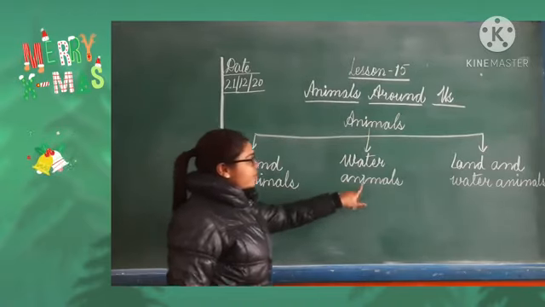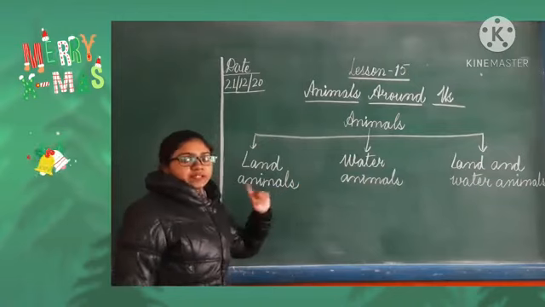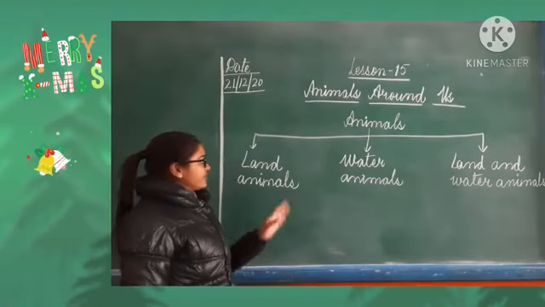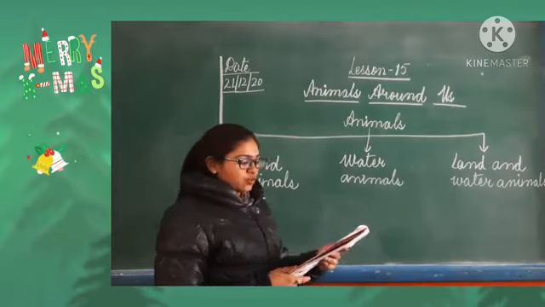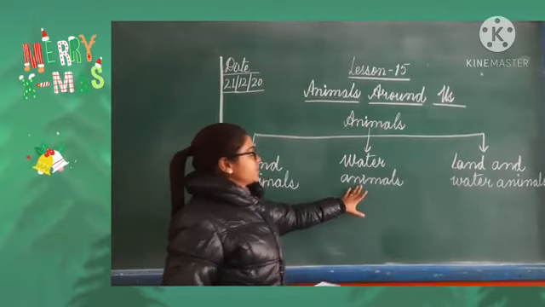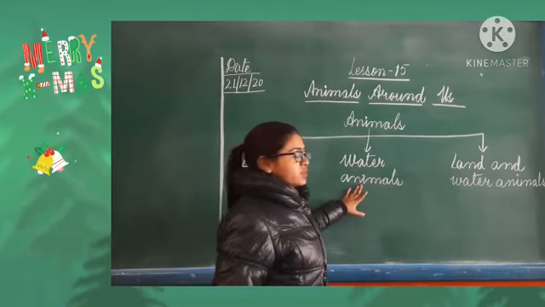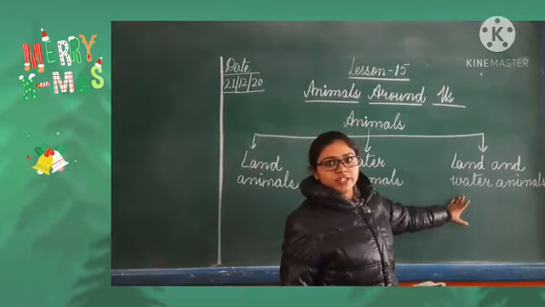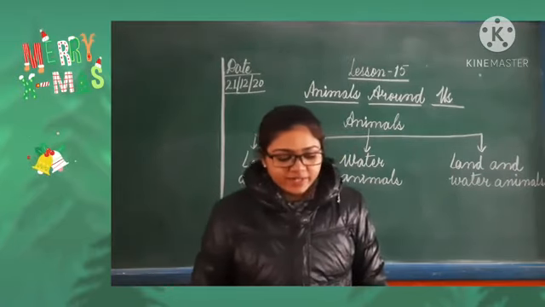Land animals, water animals, and land and water animals. In session number 1 we read about the land animals, and today we are going to read about water animals, and land and water animals. So students, open page number 77.